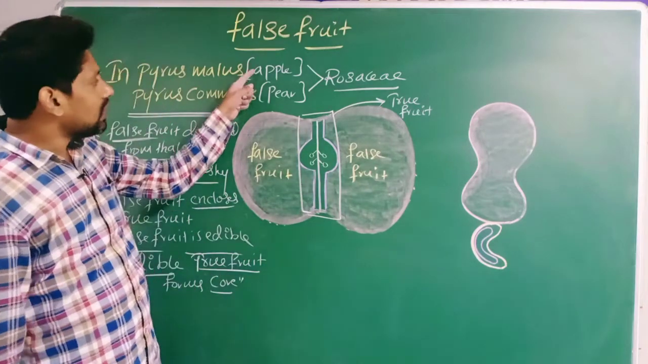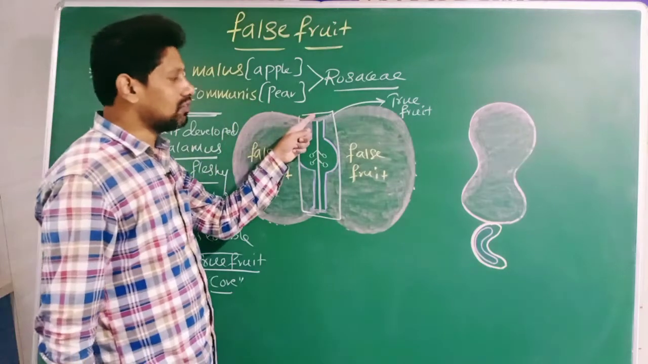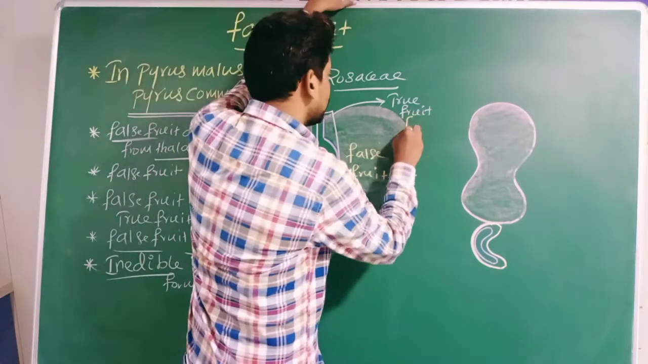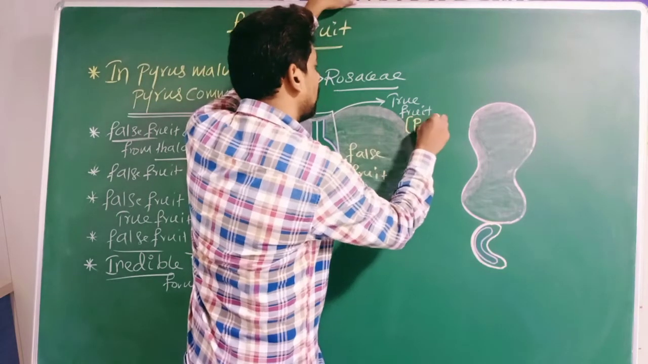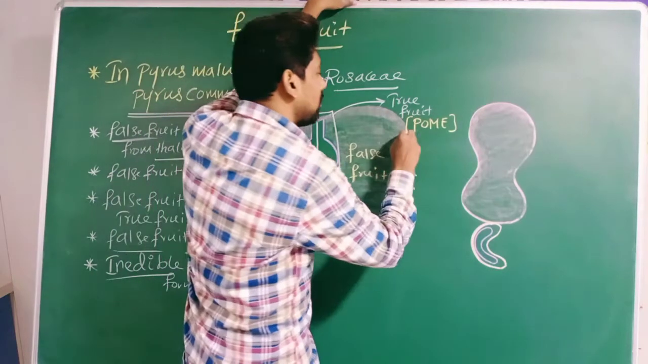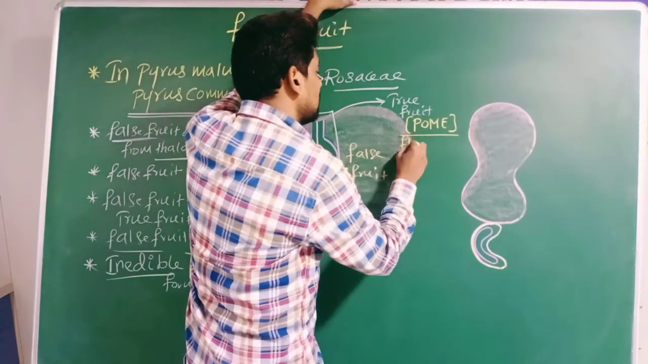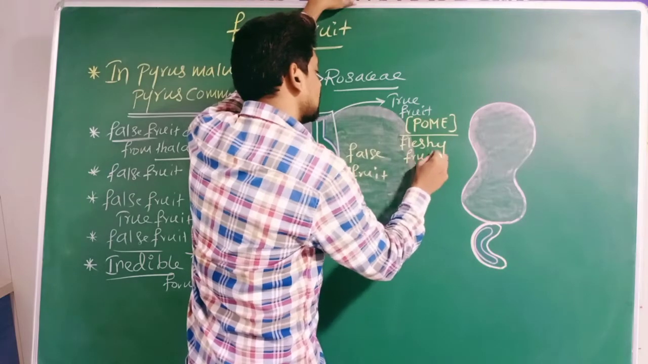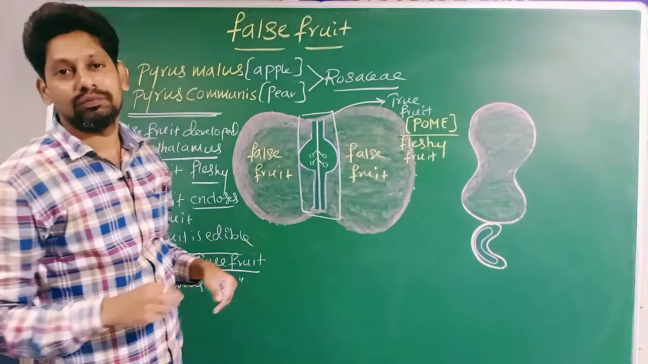In apple and pear, what is the name of this true fruit? In apple and pear, this true fruit is named pome, P-O-M-E. Pome is a type of fleshy fruit.